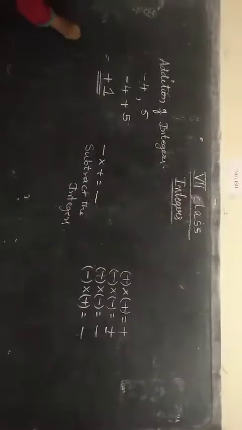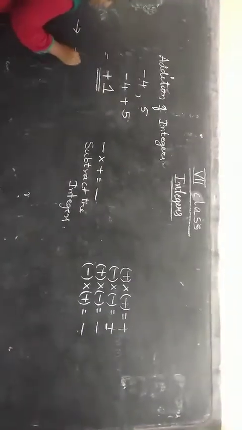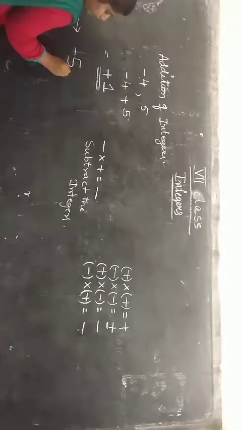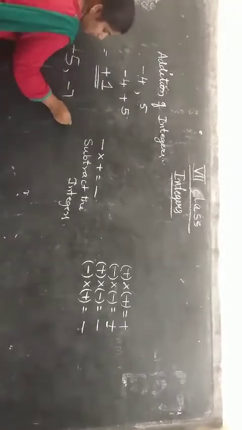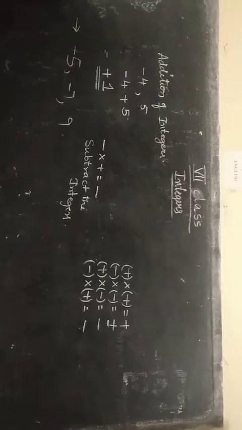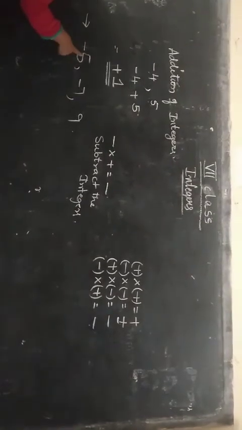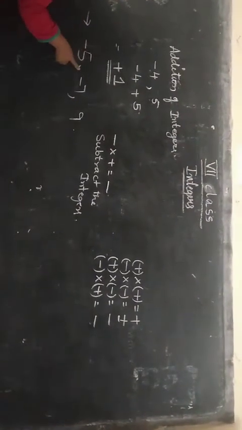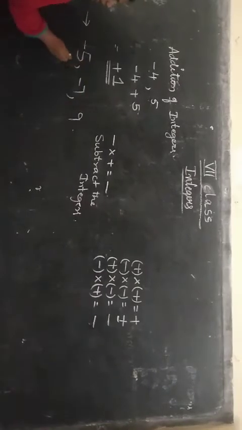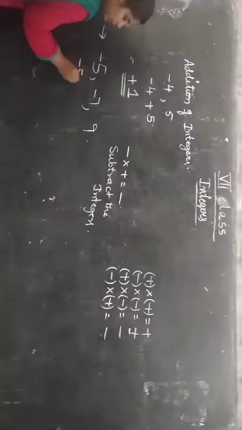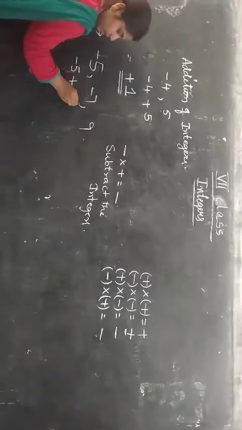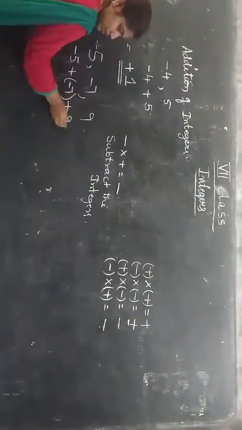Now, coming to the next one, I am taking minus 5, minus 7 and 9. So what have I taken? 3 integers. Now I want to add these 3 integers. That means between these 3 integers I have to keep a plus sign: minus 5 plus minus 7 plus 9.